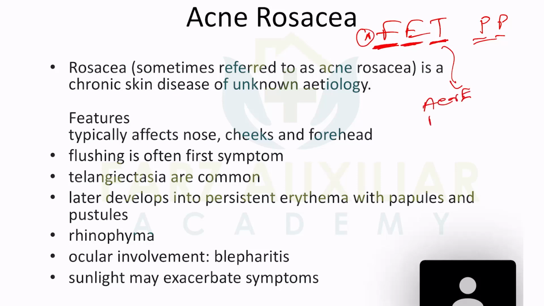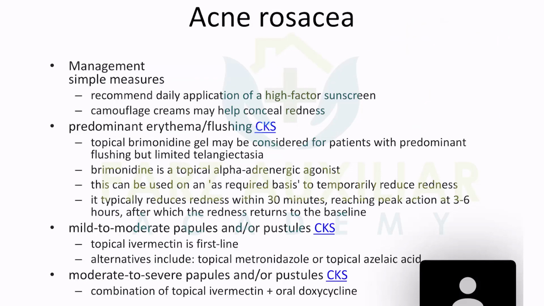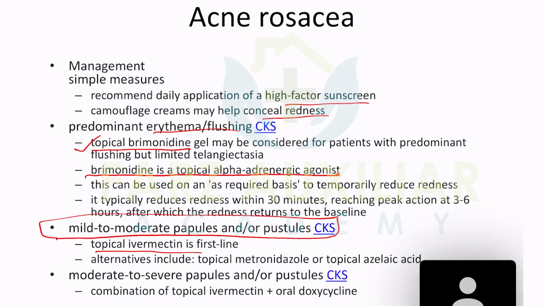So you need to know the treatment of acne rosacea. It is not similar to acne vulgaris; the treatment is just different. Daily application of high factor sunscreen is not the first line treatment. For only flushing and erythema, you can give topical brimonidine gel; brimonidine is a topical alpha adrenergic agonist. For mild to moderate disease, topical ivermectin is the first line. No one has heard about topical ivermectin.